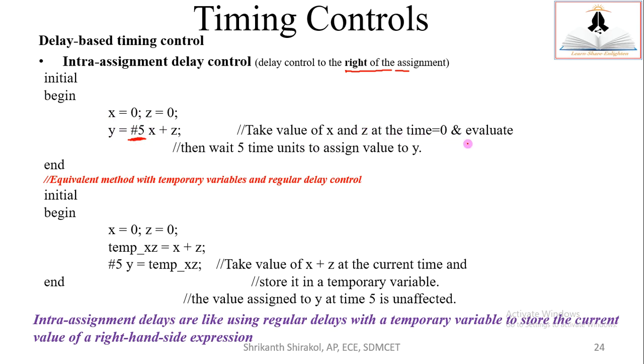So take the value of x and z at time 0 and evaluate, then wait for 5 time units to assign the value to y. What happens is this expression will evaluate at 0 simulation time itself. After 0 simulation time, x plus z would have been evaluated already, and that intermediate result would have been stored in some temporary variable. x plus z is 0 plus 0, so 0 would have been stored there. But this will be assigned to y only after 5 time units. So this is how the intra-assignment delay control works.